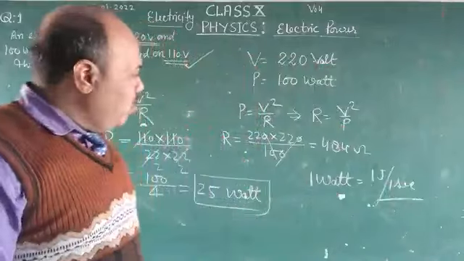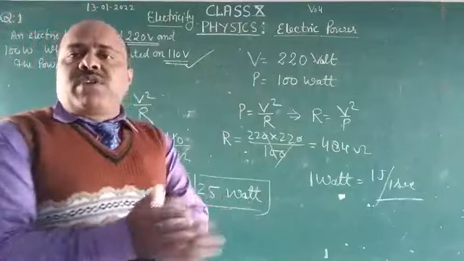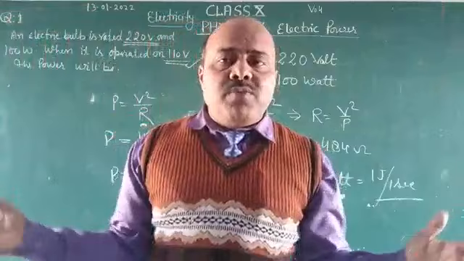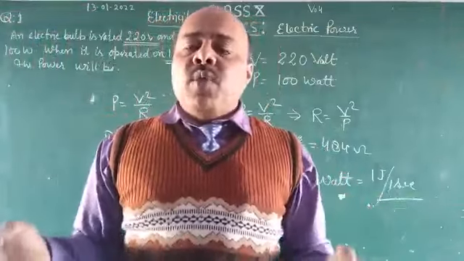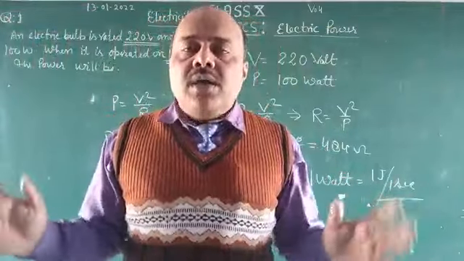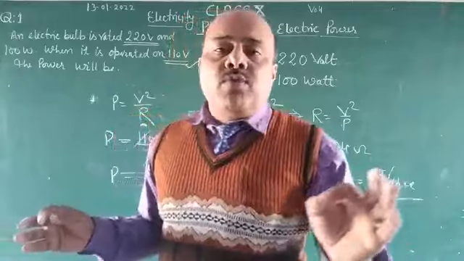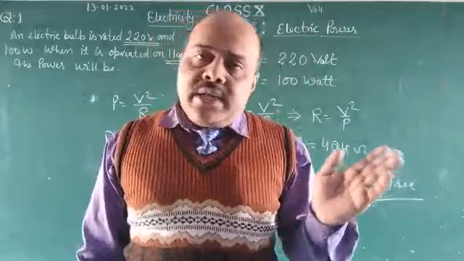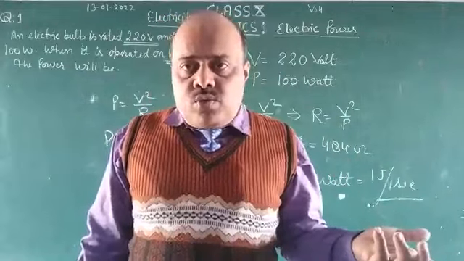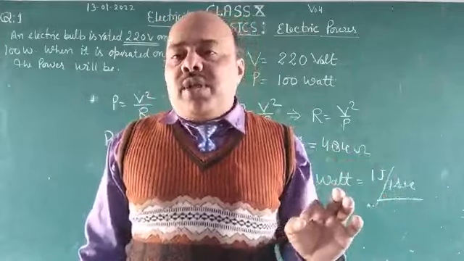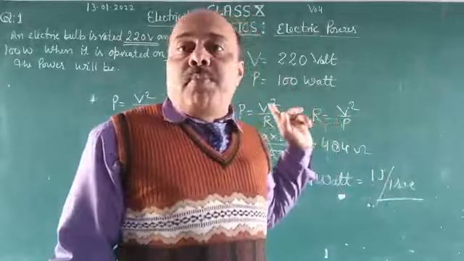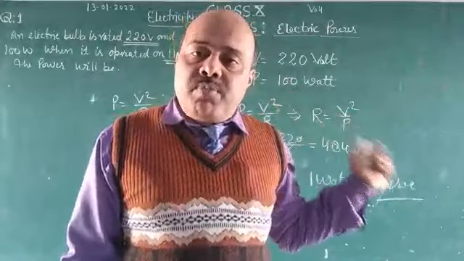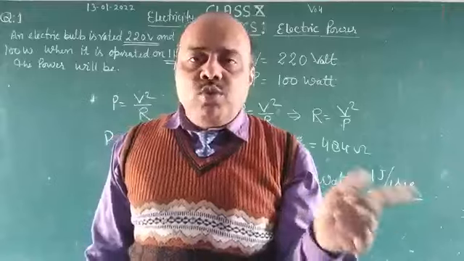Dear friends, now you can solve some other numericals which are based on electric power. What is electric power? Electric power is defined as the rate of doing work, or the rate at which electric energy is consumed. P is equal to W upon T. Electric power is denoted by P and measured in watt or joule per second.